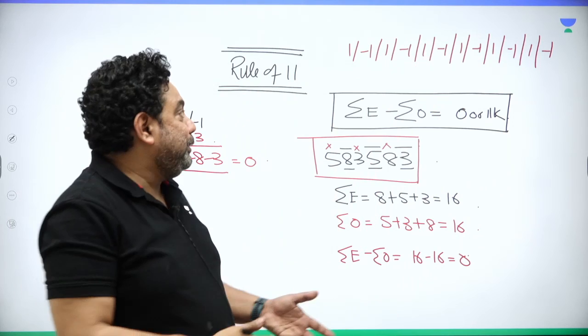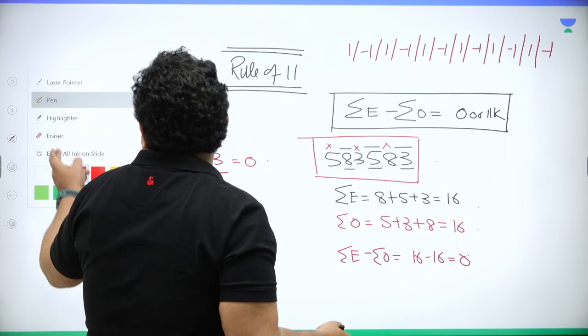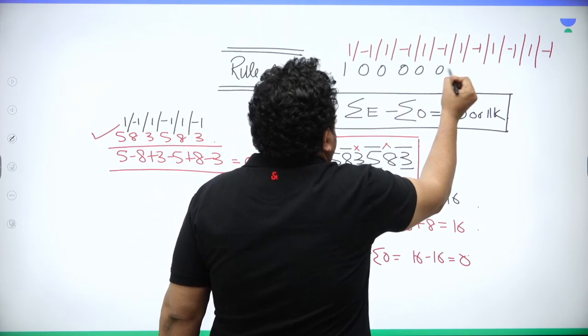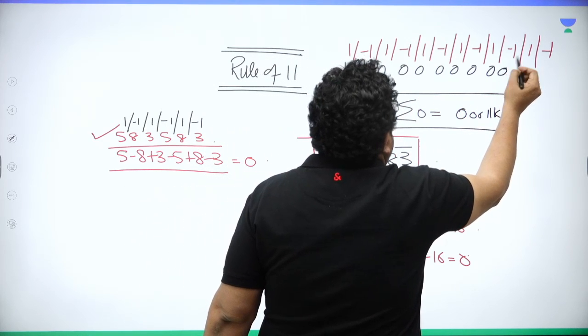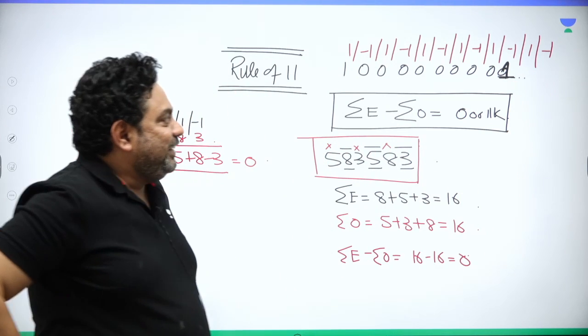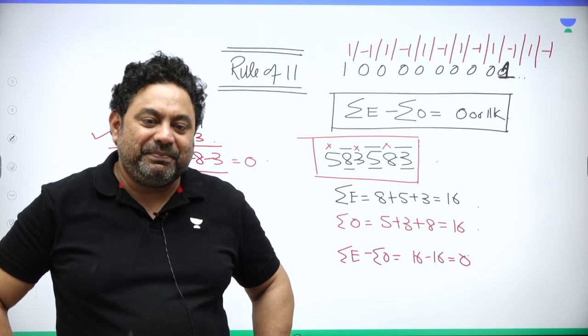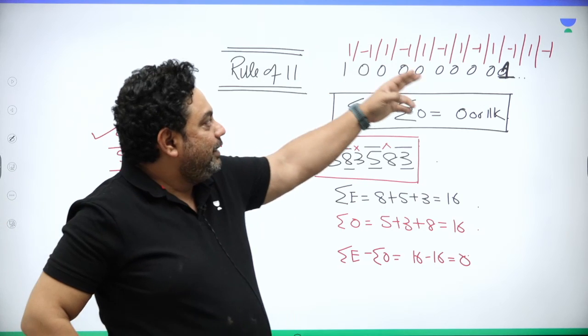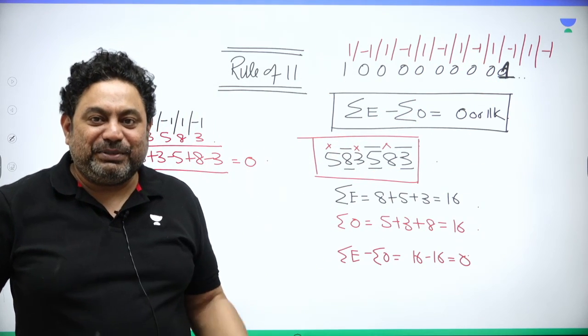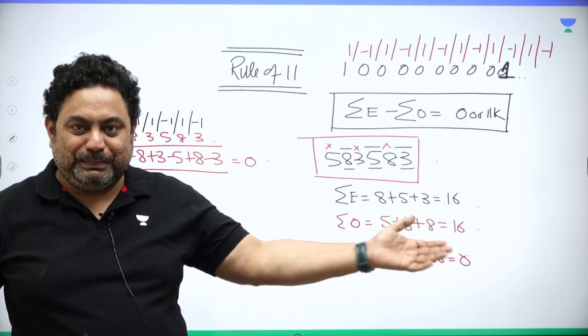So I can abruptly give you a number. So I say 1 0 0 0 0 0 0 0 0 0, oh, sorry, 0, and this is 1. Is this number divisible by 11? So without any doubt, 1 ones are 1 and 1 into minus 1 is minus 1, which means we get 0 as an answer, which means this number is exactly divisible by 11.